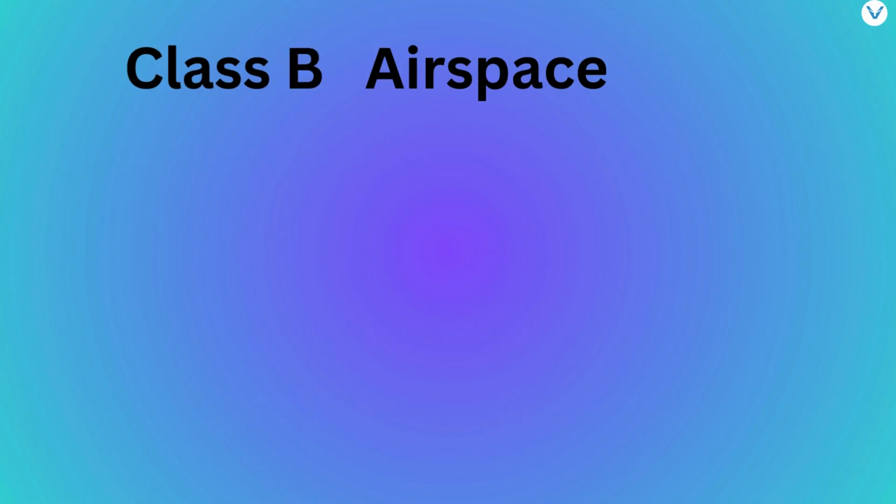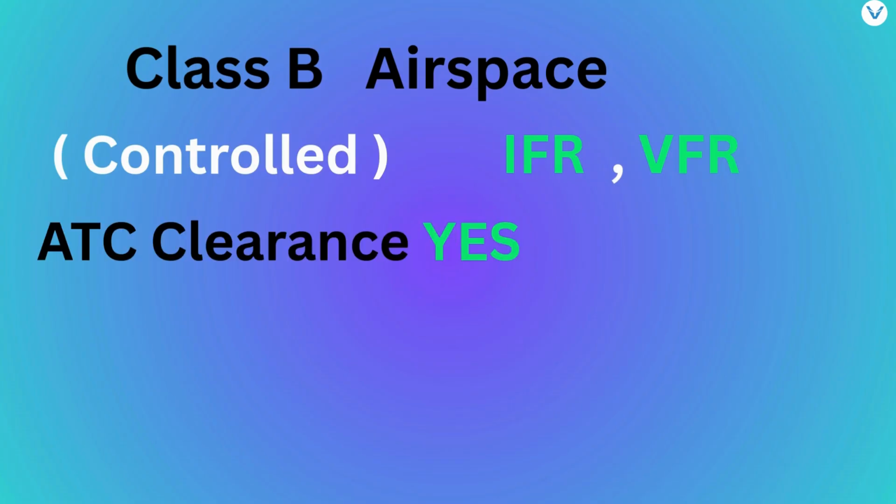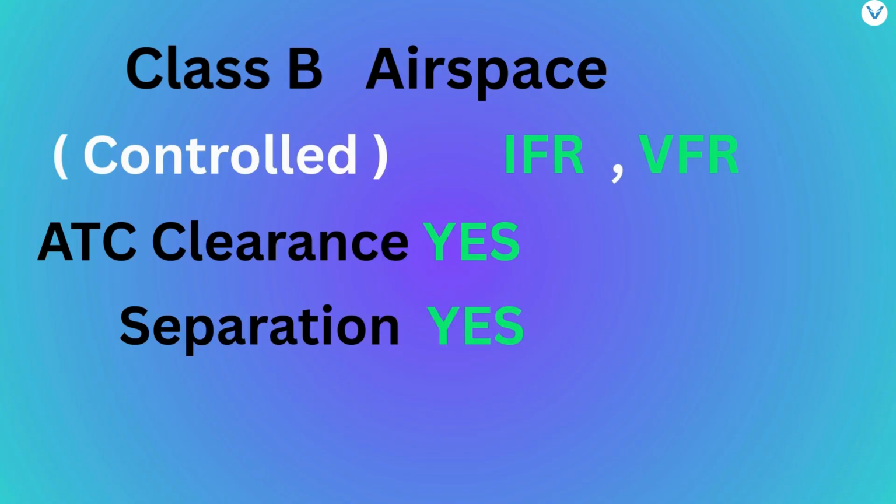Class B is controlled airspace, where both IFR and VFR flights are permitted. In Class B airspace, ATC clearance is required to operate a flight, and separation is provided to all operating flights. No traffic information is provided in Class B airspace. Continuous two-way communication is required in Class B airspace.